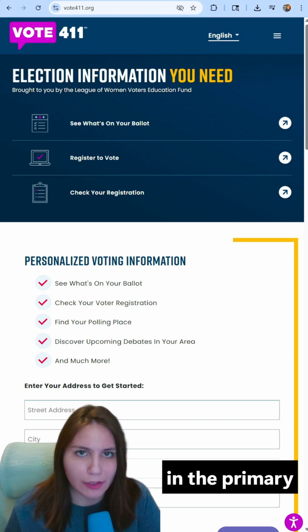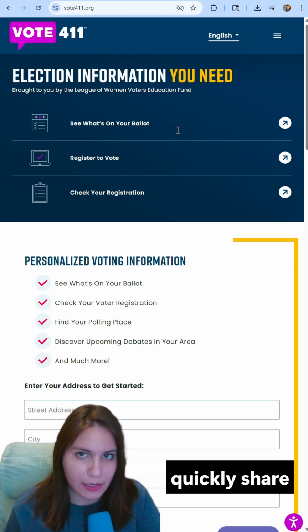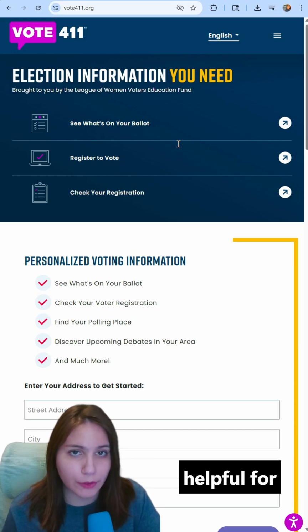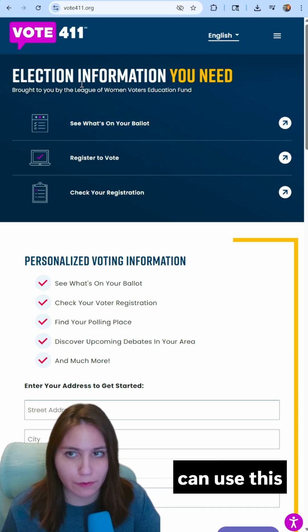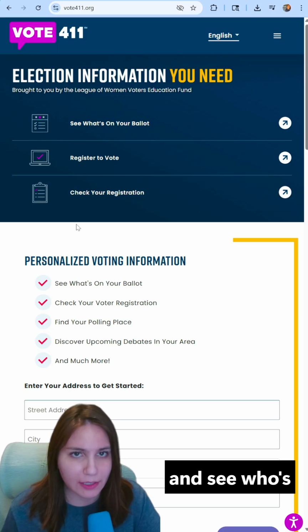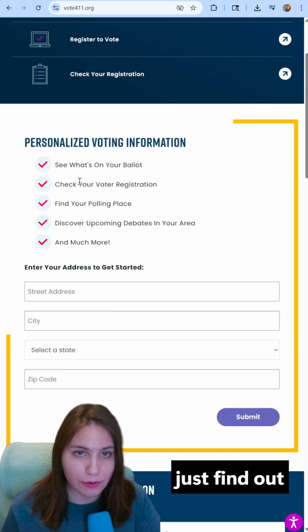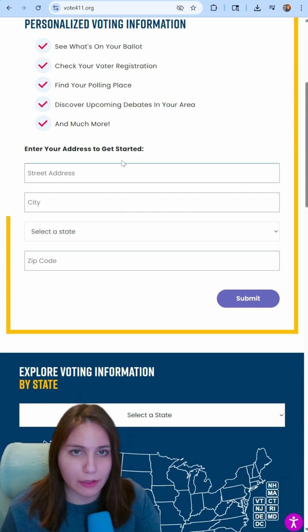Since we are in the primary elections, I wanted to quickly share some resources that I found helpful for choosing who I will vote for. The first one is vote411.org, which I have talked about before. You can use this to check your voter registration, see who's on your ballot, and just find out some other information about elections that are coming up.